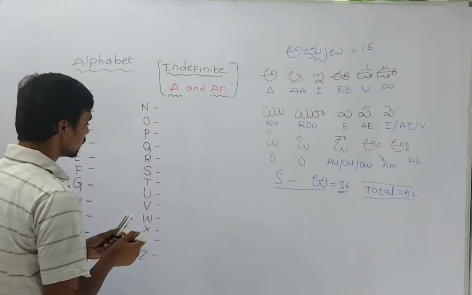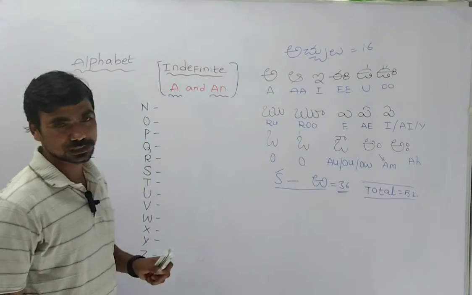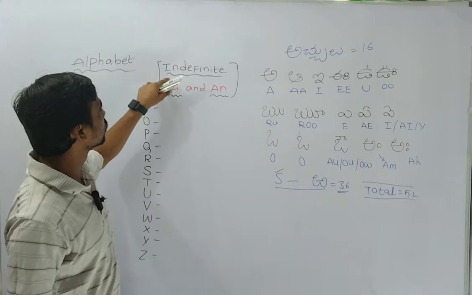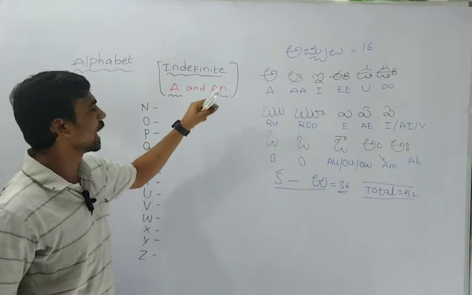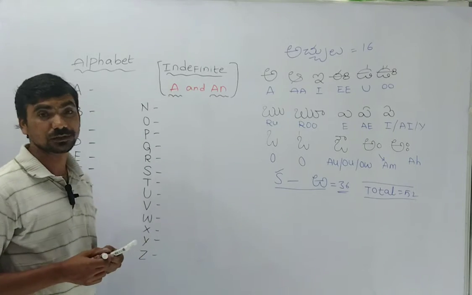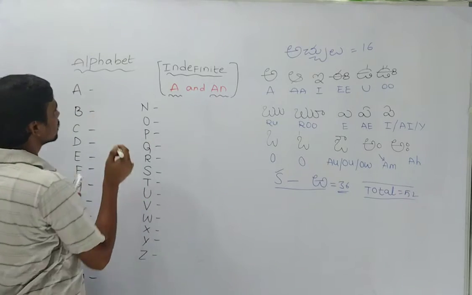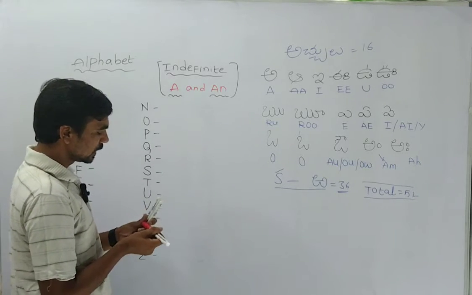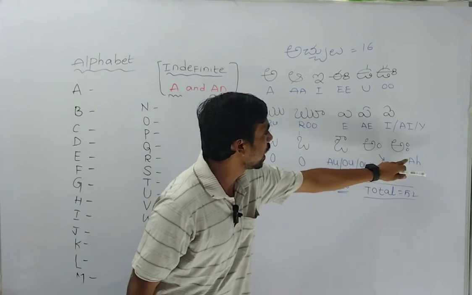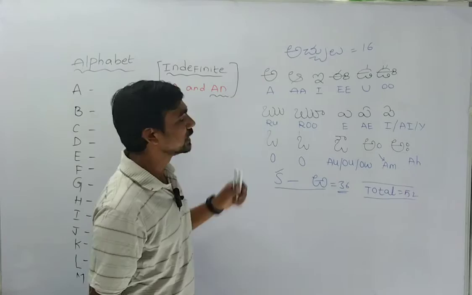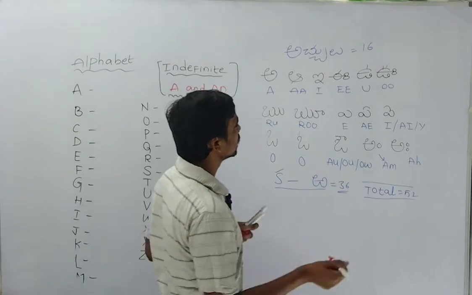Yes, guys, as I told you, sounds are very important. I wrote Telugu as well as English. So the alphabet sounds I wrote, and these are the indefinite articles. Indefinite articles we have a and an. So how to recognize the sounds is very important. Try to listen. Guys, first the sound should be a: a to aha. If you get A to aha, this sound you have to write it.